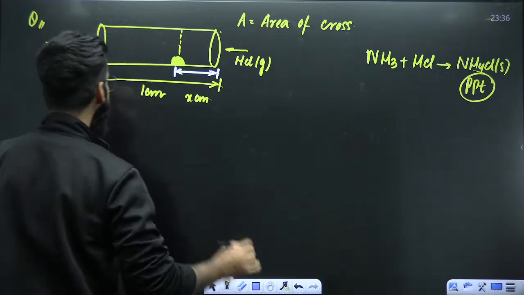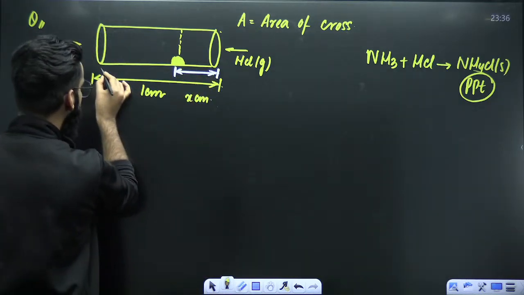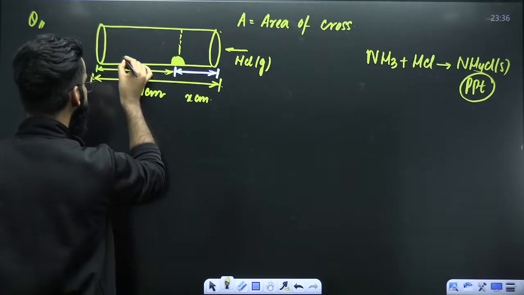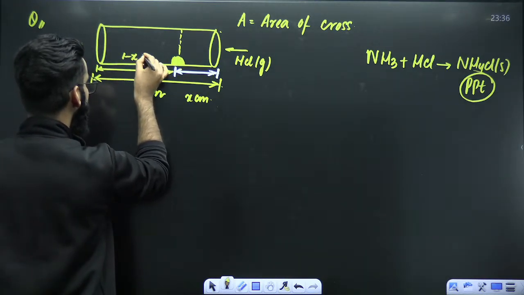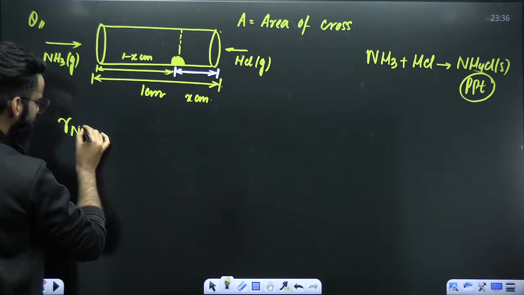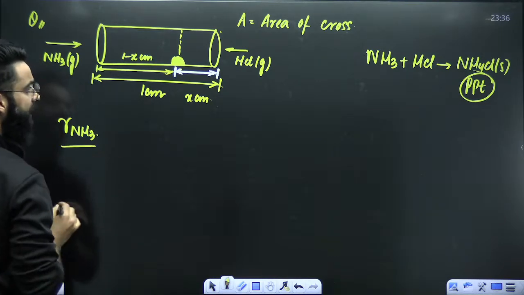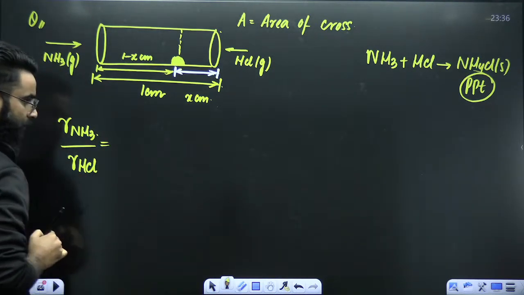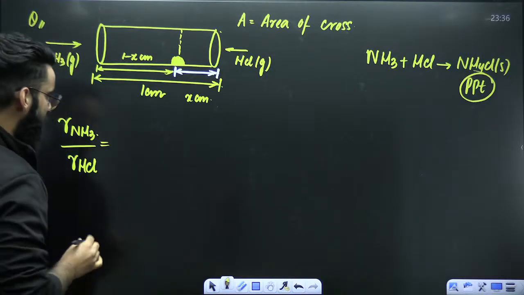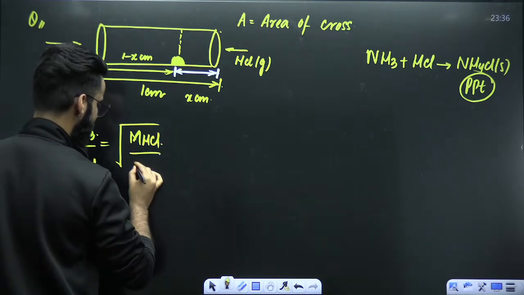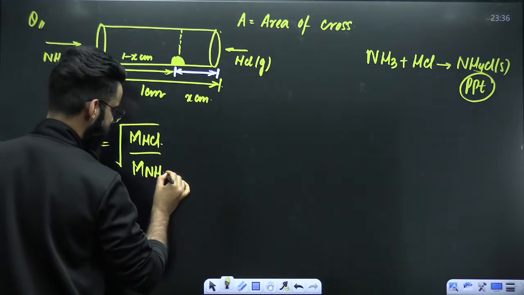So I can say, if this is x, this has to be 1 minus x centimeters. So rate of effusion of NH3 divided by rate of effusion of HCl will be equal to under root of molar mass of HCl divided by molar mass of NH3.